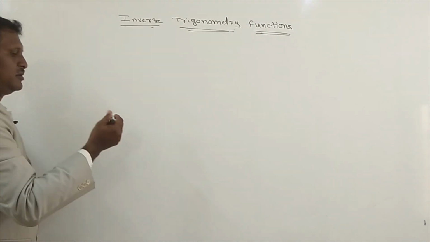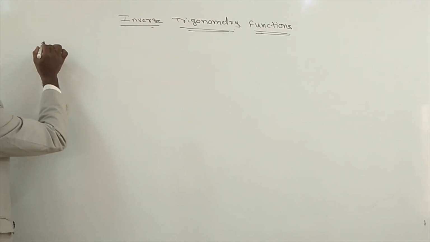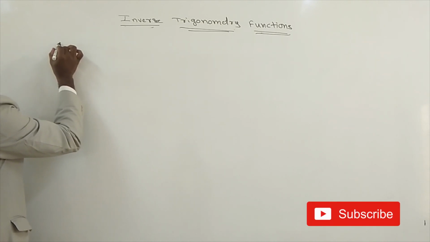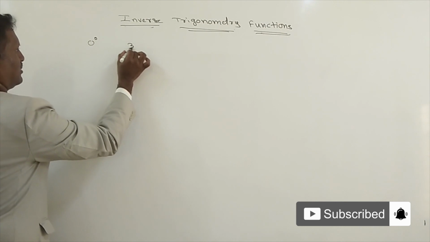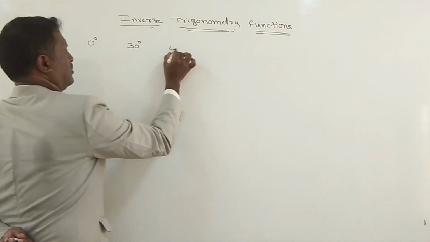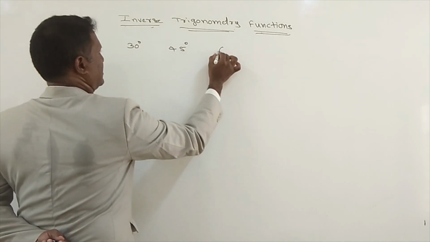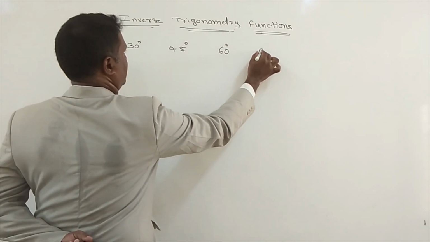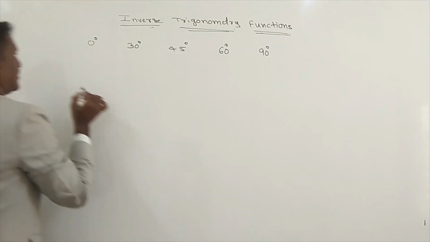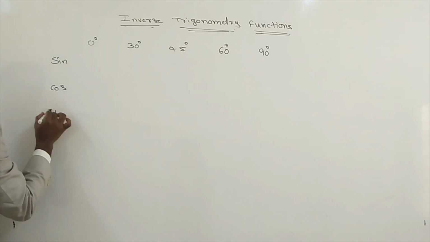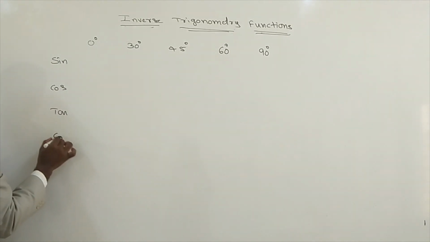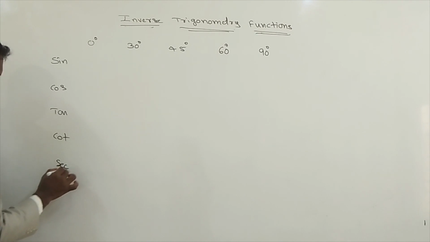Next, trigonometric table. 0 degree, 30 degree, 45 degree, 60 degree, 90 degree. Sine, cos, tan, cot, secant, cosecant.